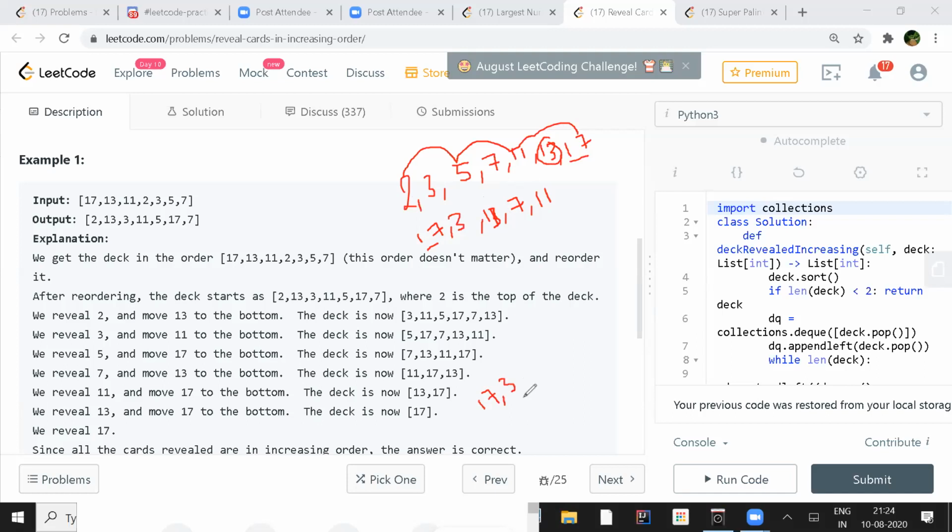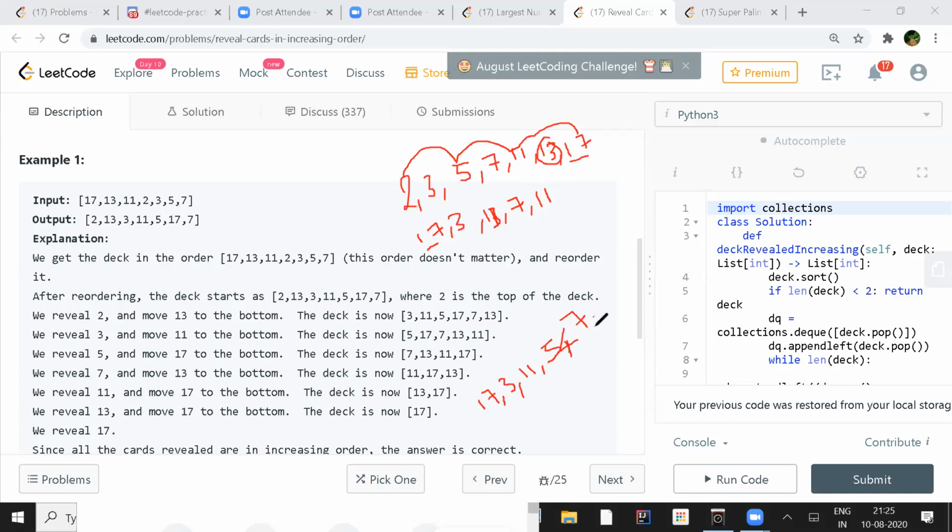Then 17 will be followed by 11. Then 5 will come. And after 5, 7 will be there.